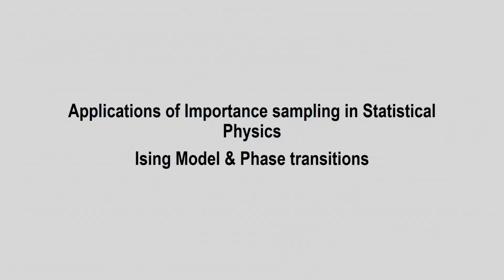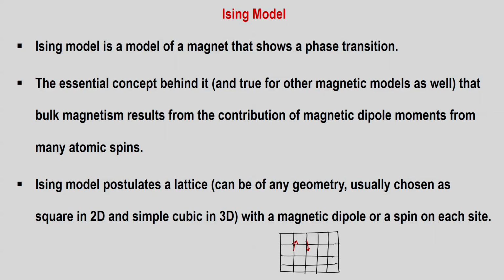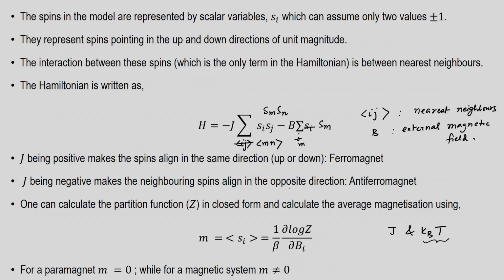I should have written it here. So, beta is equal to 1 over kT, where k is called the Boltzmann constant, and T is the temperature in absolute scale.